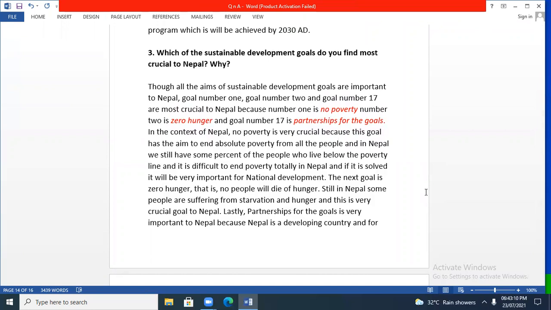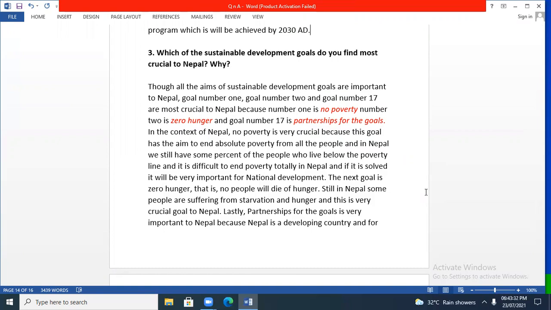Though all the aims of sustainable development goals are important to Nepal, goal number 1, goal number 2, and goal number 17 are most crucial to Nepal, because goal number 1 is no poverty, goal number 2 is zero hunger, and goal number 17 is partnership for the goals.